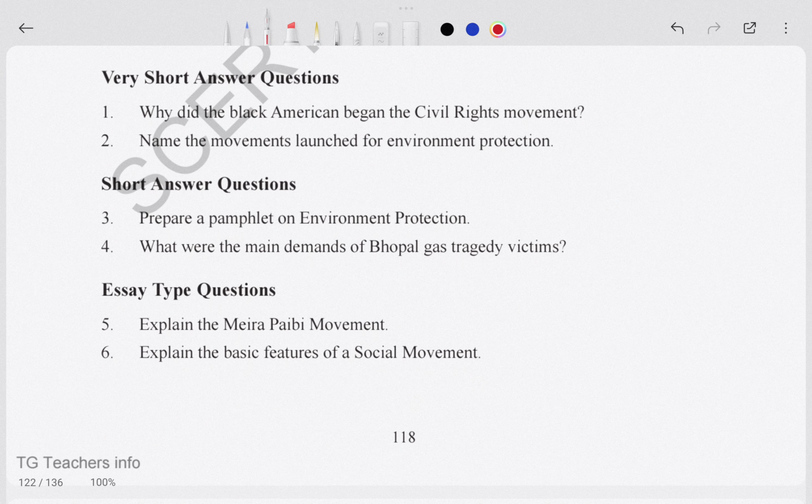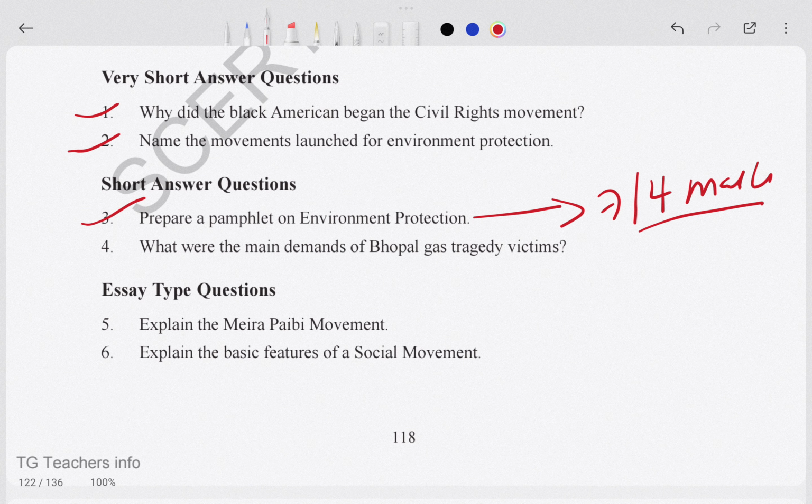And now the very short question answers. Why did the black Americans begin the civil rights movement? This is important. Name the movement launched for environment protection. Short answer question: prepare a pamphlet for environment protection. This is important. It can come in your 7 marks, otherwise in 4 marks. Remember this one. What are the 3 demands for the Bhopal gas tragedy? This is also very important. These two are very important.